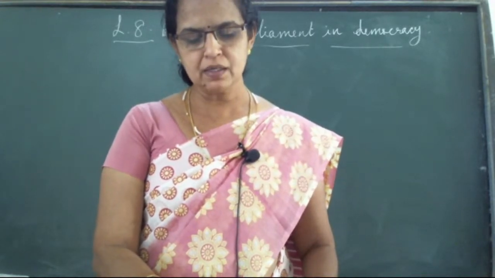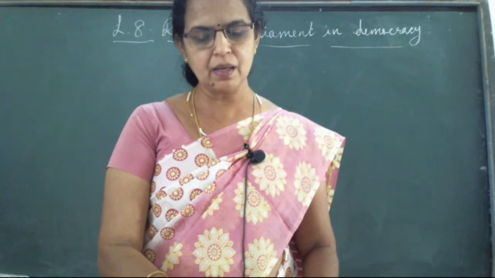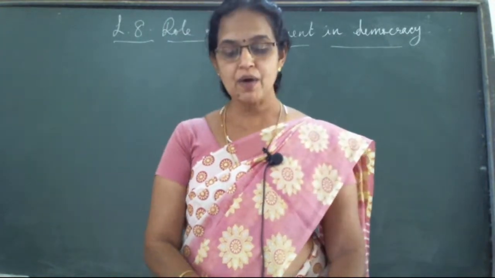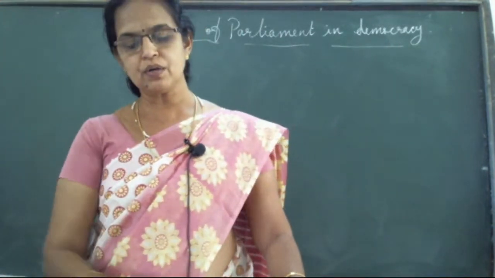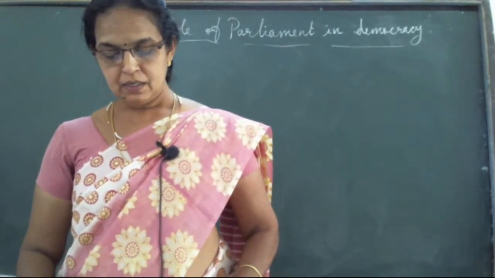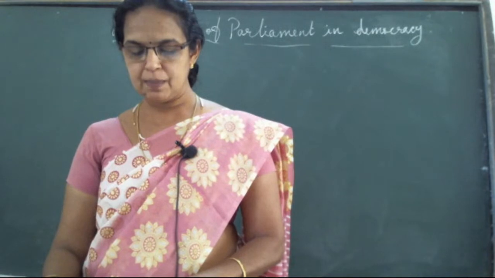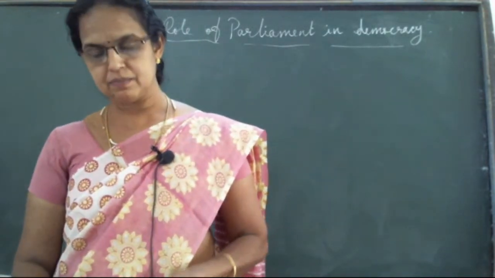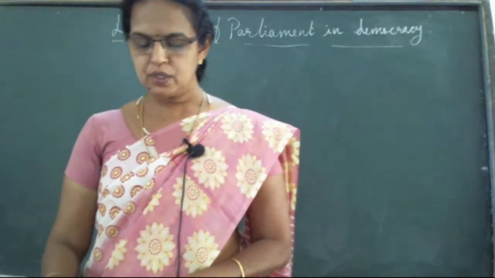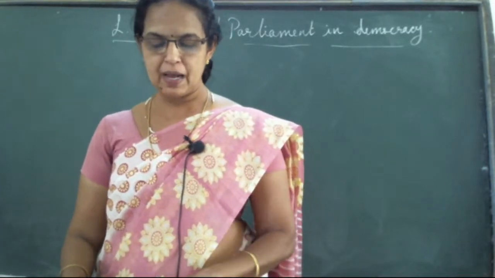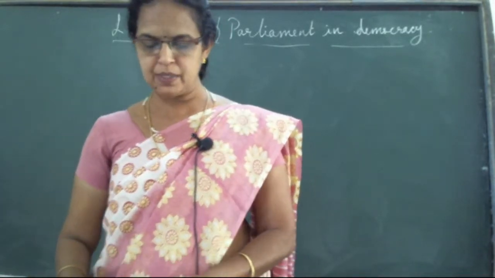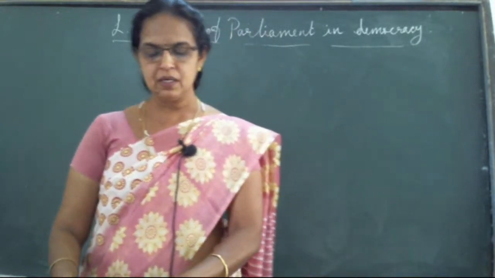Next, what does government come to know during question hour in the parliament? Second question hour session in the parliament, from the second sentence. During the question hours, the members of the parliament ask questions to gather information on the working of the government.